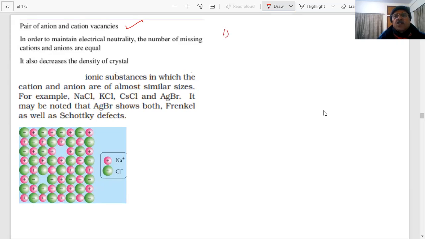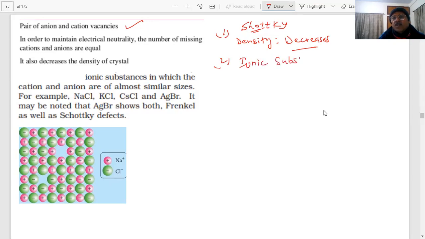What will be the result of this on density? Remember, short means less. So will density increase, decrease or remain the same? Density decreases. Questions on density are asked many times again and again. Four choices will be given. Density decreases. Ionic substances in which the size of